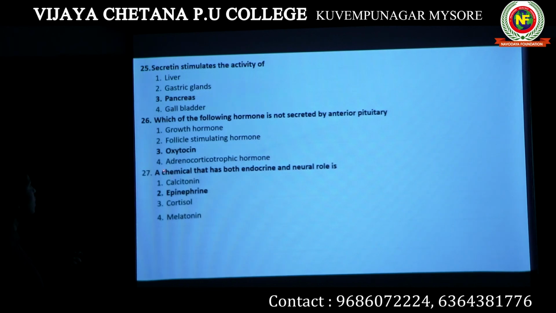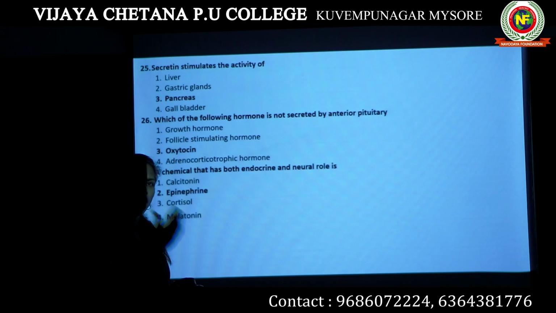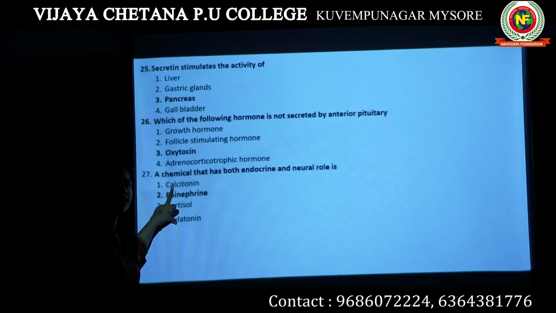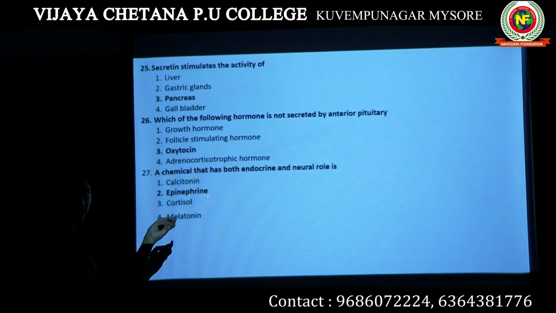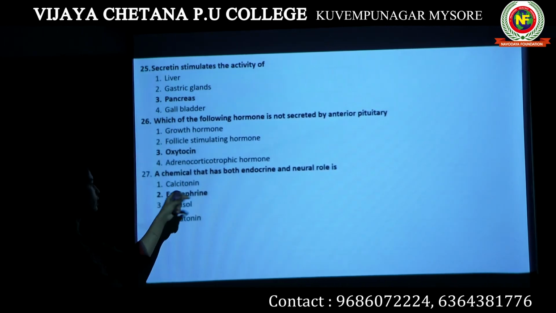Next question. A chemical that has both endocrine and neural role is, okay, a chemical which acts as a hormone as well as has some neural role. Is it calcitonin? No. Calcitonin has only one function, that is to control the calcium level. Epinephrine is the correct answer. Epinephrine is also known as adrenaline.